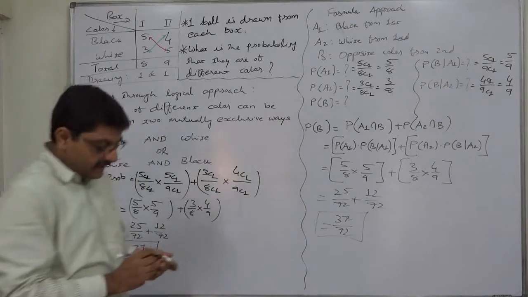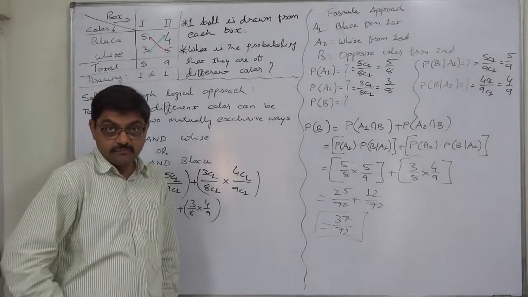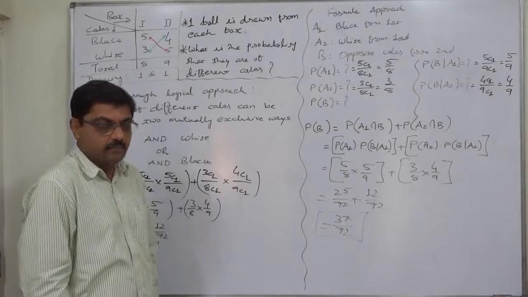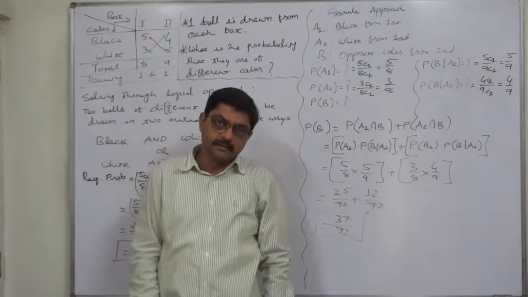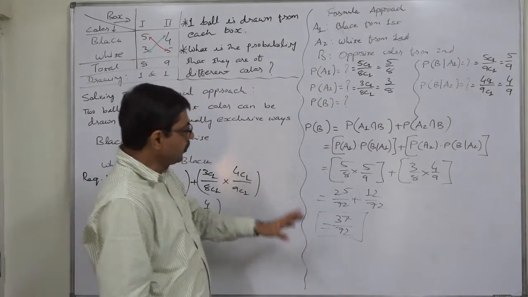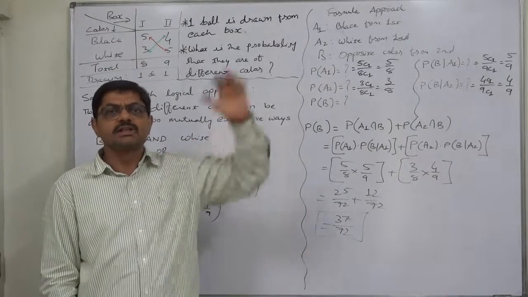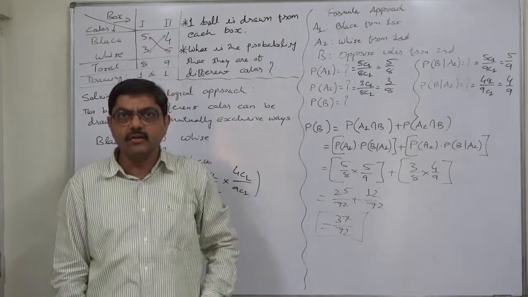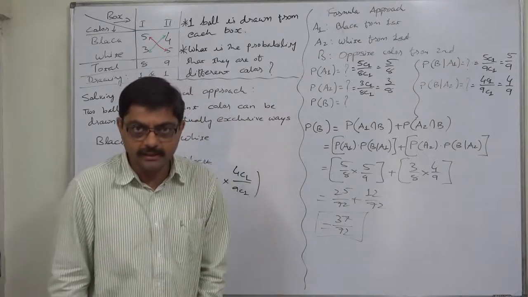But frankly speaking, I may be criticized for this statement, but this is not everybody's cup of tea. You can solve the problem in this way only after reaching a certain level of understanding of various concepts and calculation of probability.